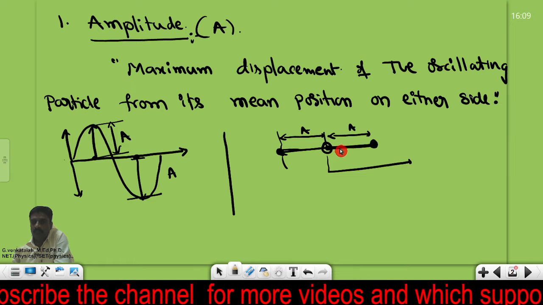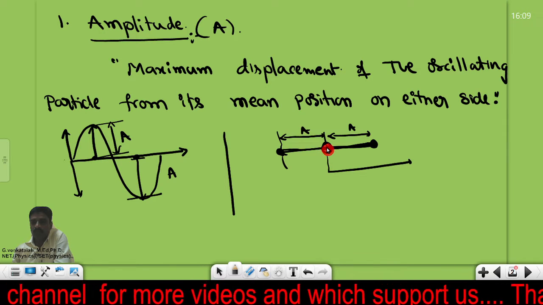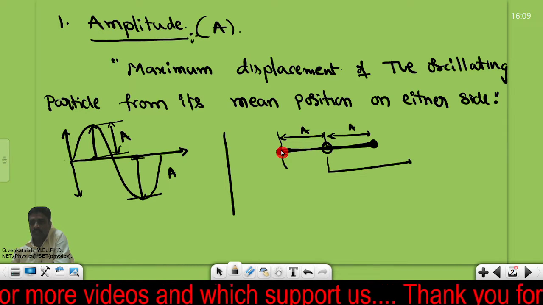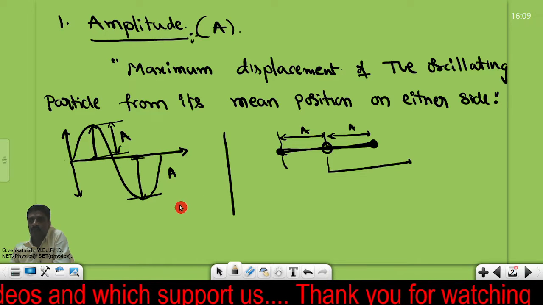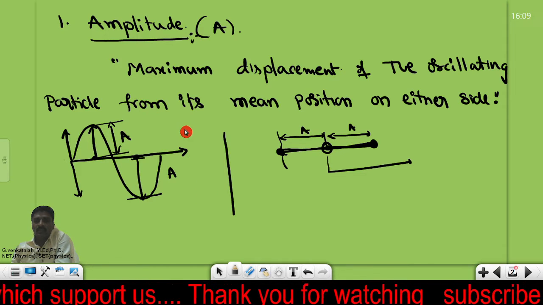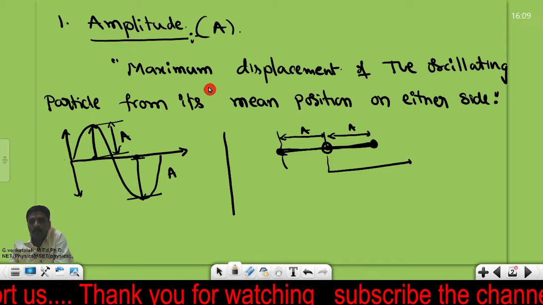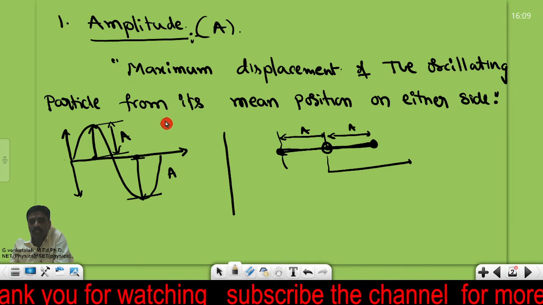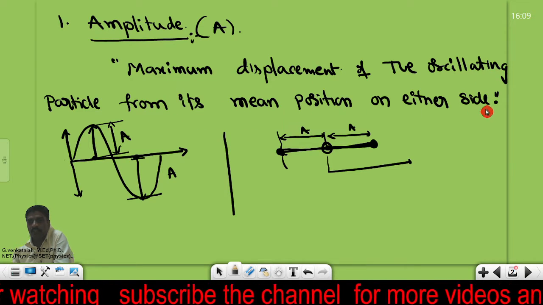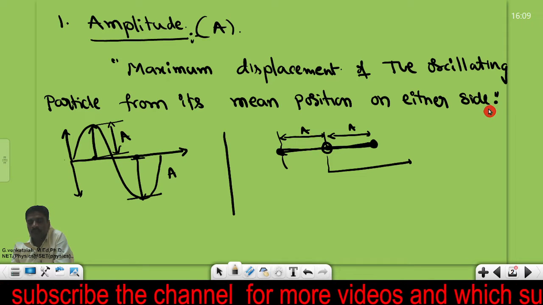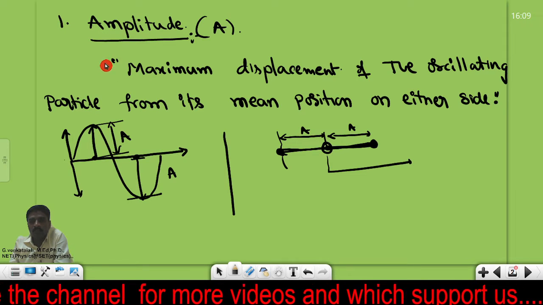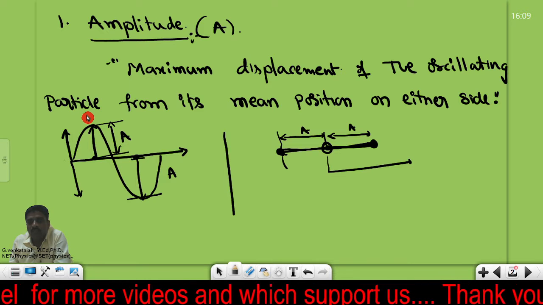This particle is moving like this, coming back to the mean position and going to the other side. It is a to and fro motion. Let me recall once again: the maximum displacement of the oscillating particle from its mean position on either side is named the amplitude.